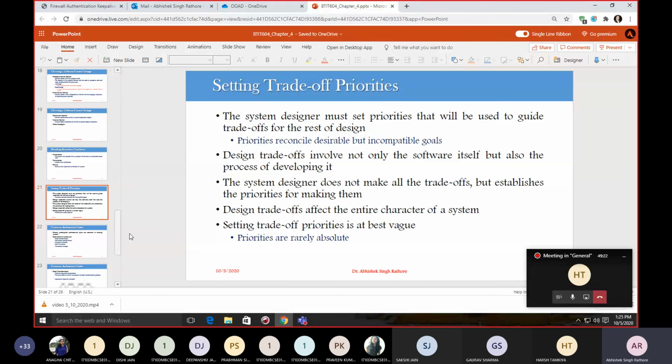For example, let's say we are trading memory for speed. It does not mean that we only increase speed; we should still give a more accurate system while going for speed. So these are the different trade-offs between your systems.